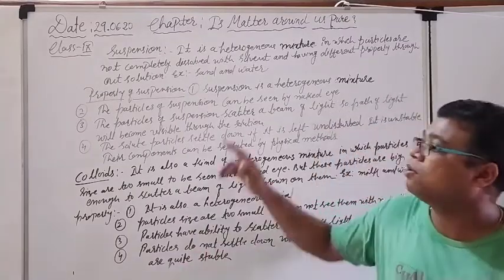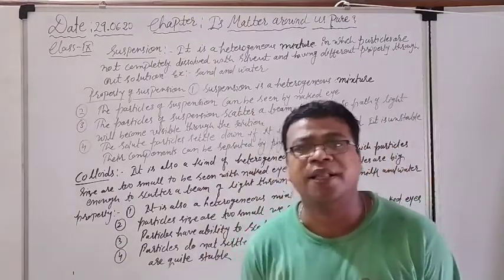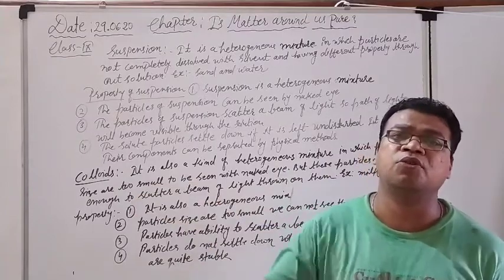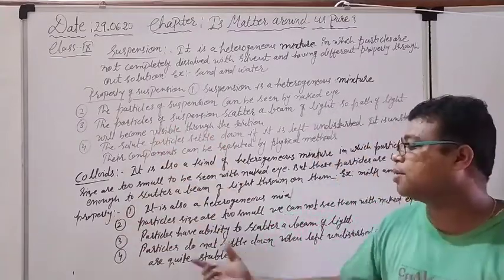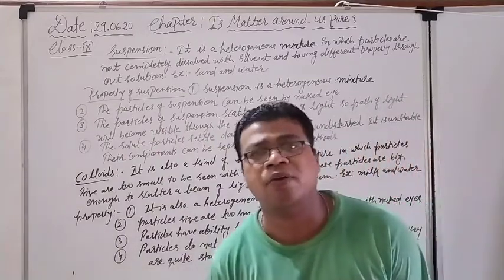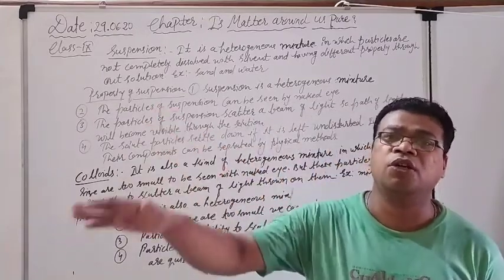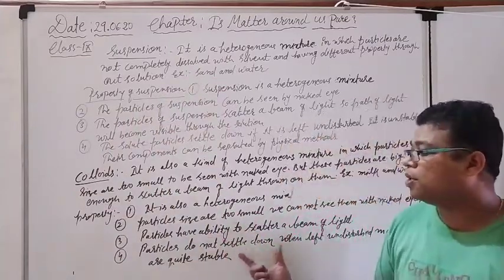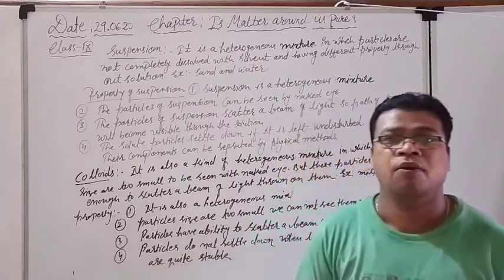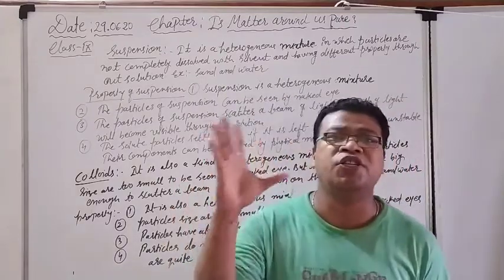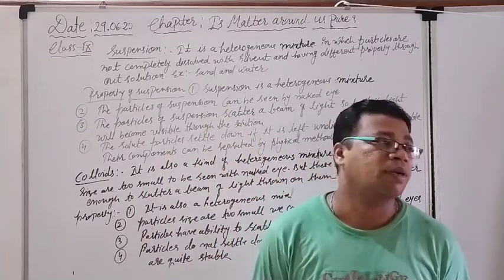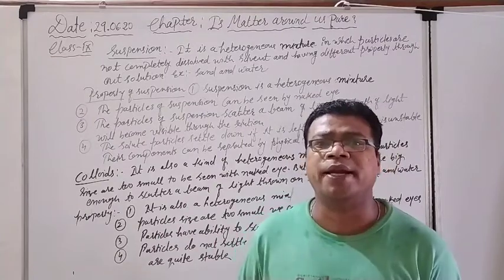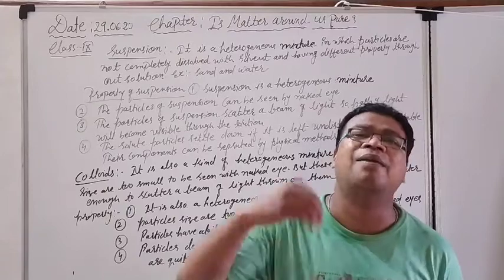When we talk about the suspension, we know that particle sizes are big enough, and when the mixture is left undisturbed, they just settle down. But here the opposite is happening: the particles never settle down at the bottom of the beaker when the mixture is left undisturbed. So you can say that this mixture is quite stable. What are the three things? Solution is a stable mixture. Second, suspension is unstable. And third is colloid, which is almost stable.